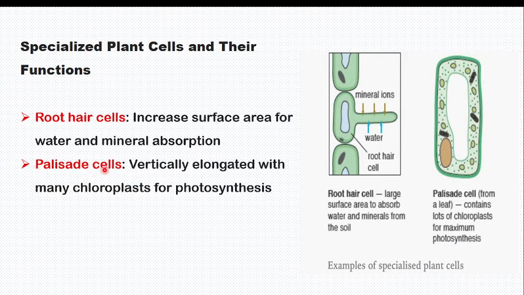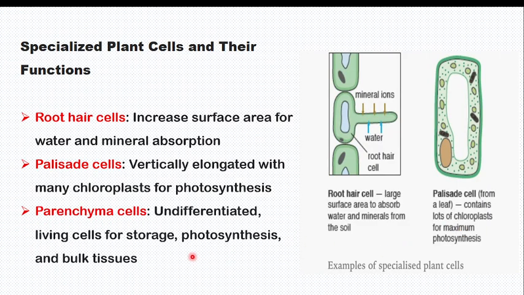Palisade cells are not found in the roots. They are found in the leaves. They are vertical, elongated, with many chloroplasts. For doing what? Photosynthesis. It means these root hairs increase the surface area to absorb more water and minerals. These palisade cells in the leaf have many chloroplasts to do maximum photosynthesis.